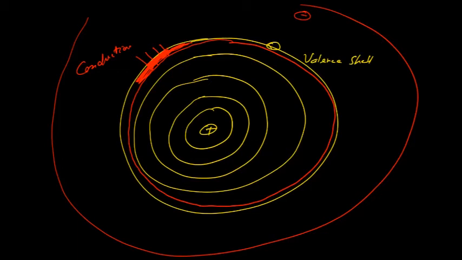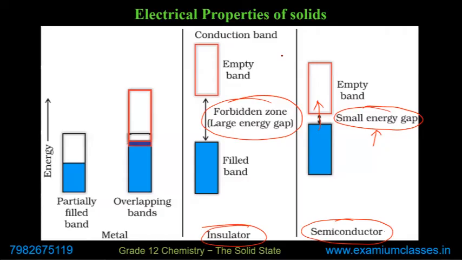But even in the valence shell it is mobile, because the energy required for conduction is less than the energy already possessed by the valence shell electron. So there is some overlapping. That's why we say here it is overlapping bands. To remove the confusion, I am repeating: instead of bands, if you are confused, think of them as shells.